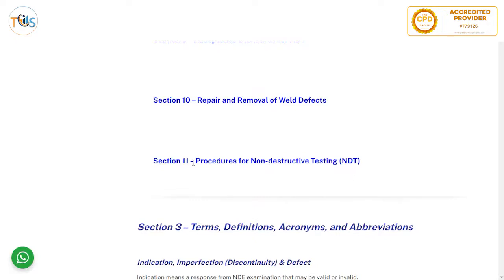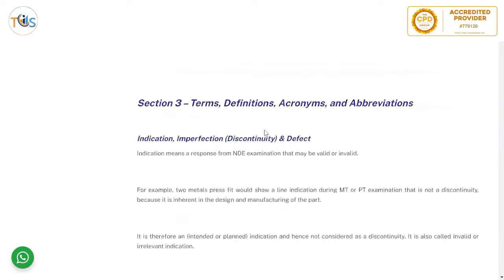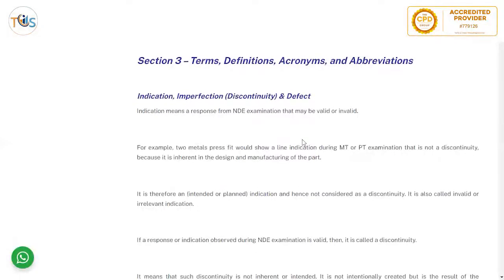So it not only gives you the procedure, but also the acceptance criteria for NDT of the welding. So it's a complete standard, and it's the single most important standard for welding of pipelines and doing the NDT, the acceptance criteria, the procedure, the welder qualification, and everything.